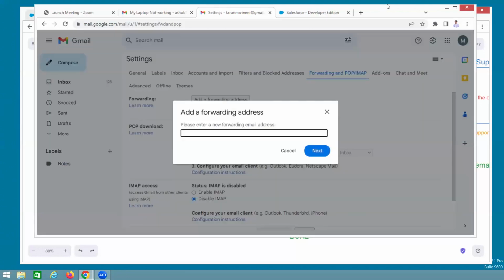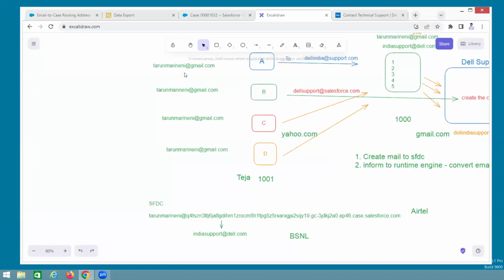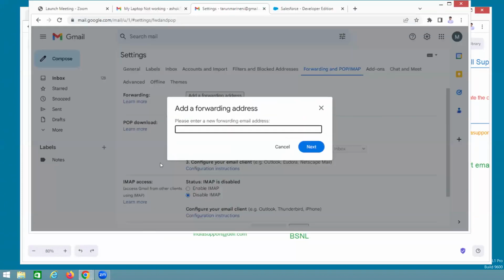That means whenever A sends this mail, the mail comes to Tarun's mailbox, and whenever mail comes to Tarun's mailbox, we are forwarding it to Salesforce. Go to settings, this is the forward option. Gmail also has a forward option.